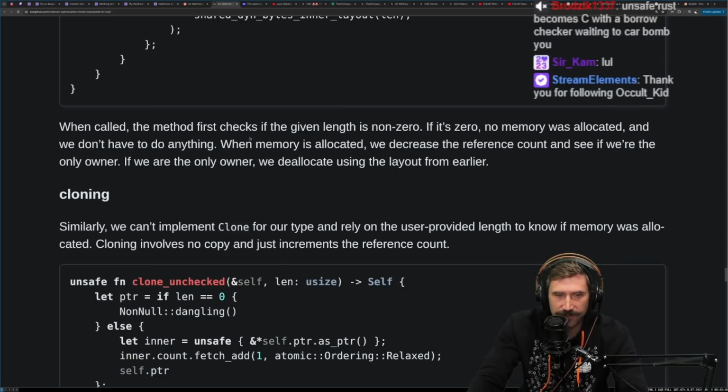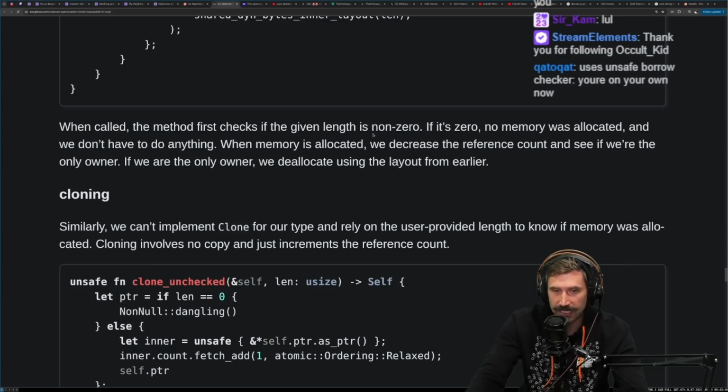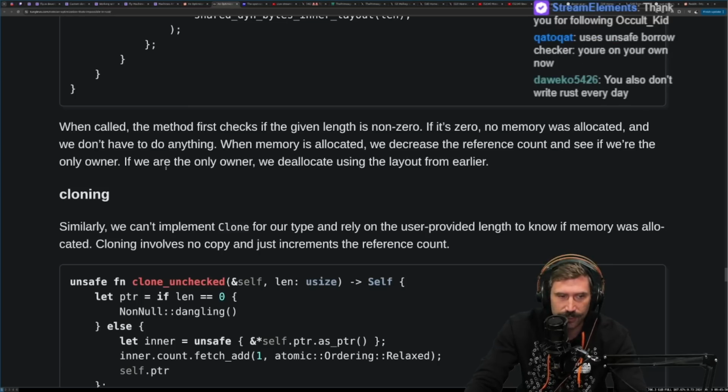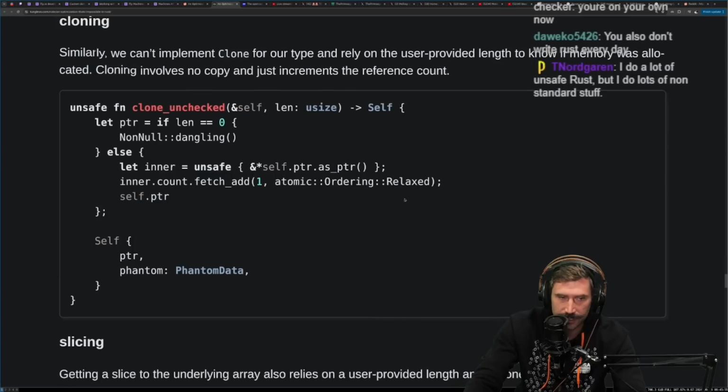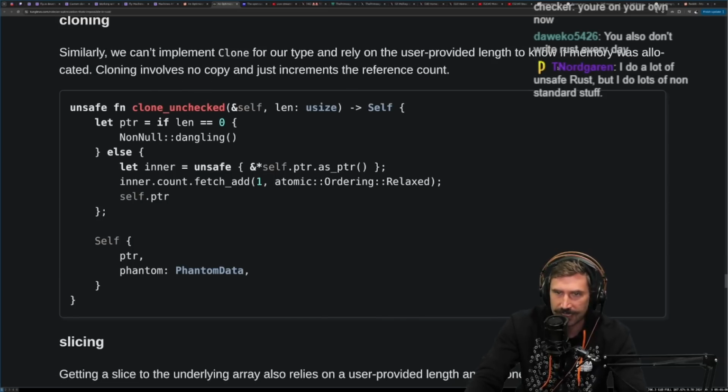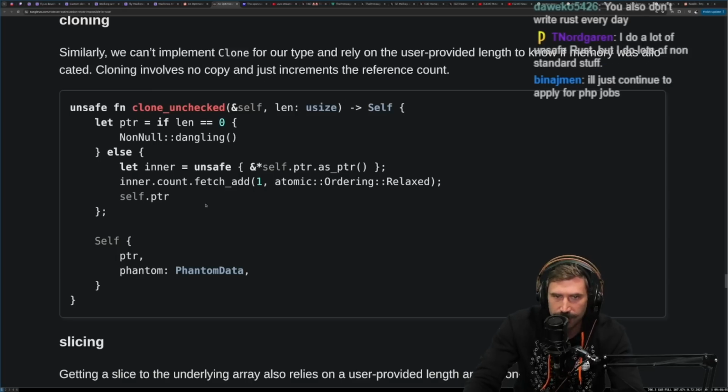When called, the method first checks if the given length is non-zero. If it's 0, no memory was allocated, and we don't have to do anything. When the memory is allocated, we decrease that reference count and see if we're the only owner. If we are the only owner, we deallocate using the layout from earlier. Cloning. Similarly, we can't implement clone for our type and rely on the user-provided length to know if the memory was allocated. Cloning involves no copying, just incrementing a reference count.